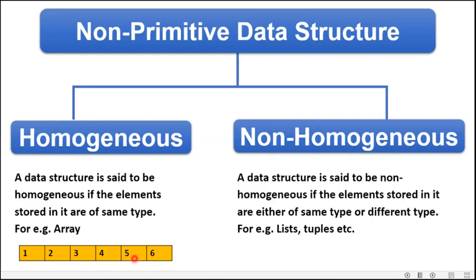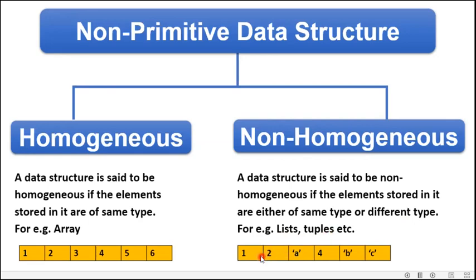What is non-homogeneous? A data structure is said to be non-homogeneous if the elements stored in it are either of the same type or of different type. So this is my wish, whether I want to keep all the elements of the same type or I want to mix all the data types together in my one data structure. And who supports it? List and tuple.